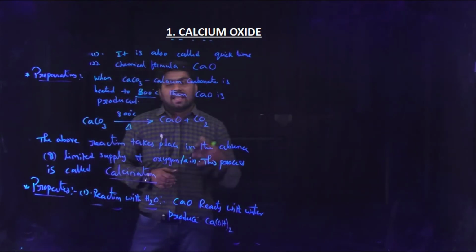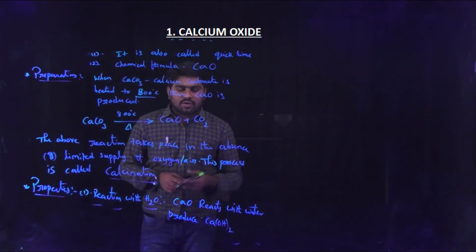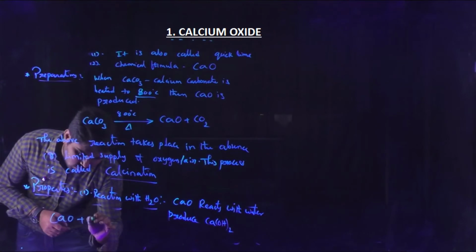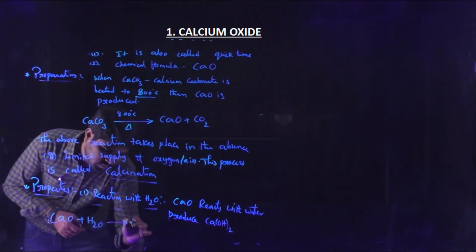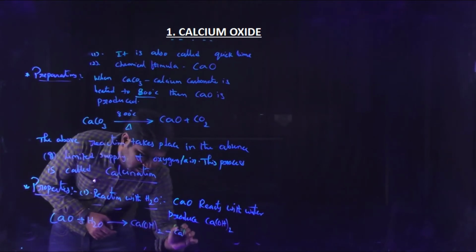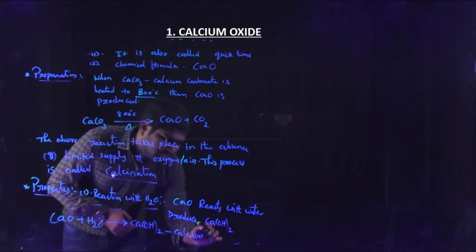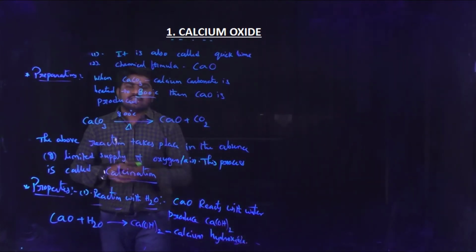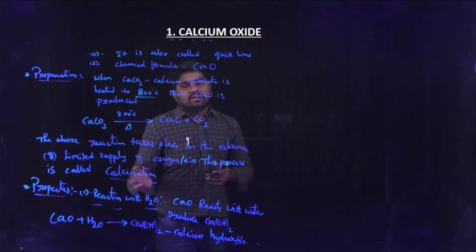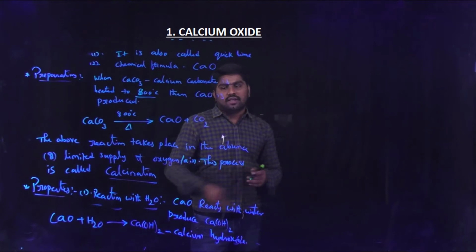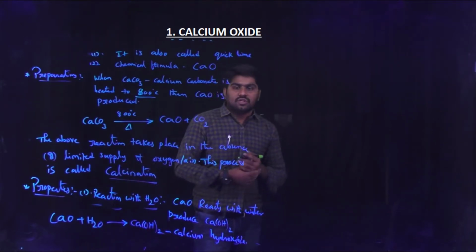When calcium oxide reacts with water, it produces calcium hydroxide, Ca(OH)2. I am writing the reaction here: CaO plus H2O gives Ca(OH)2, which is calcium hydroxide.